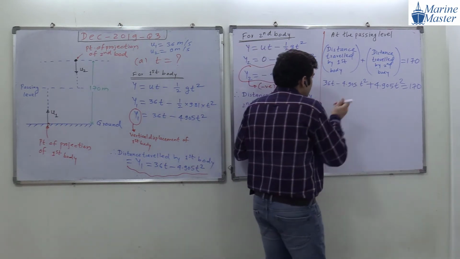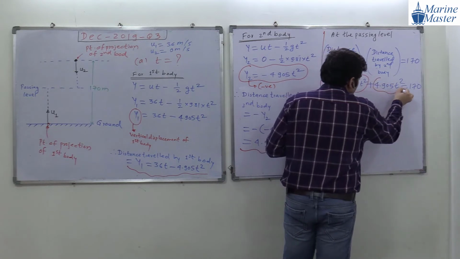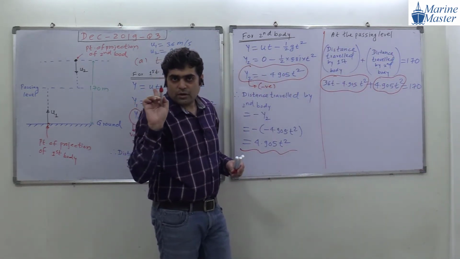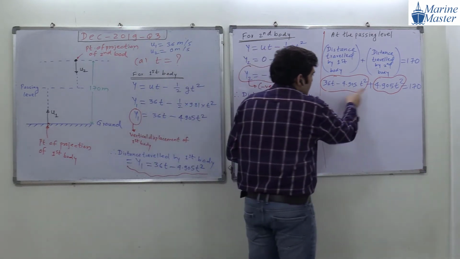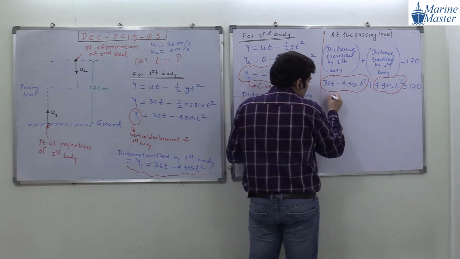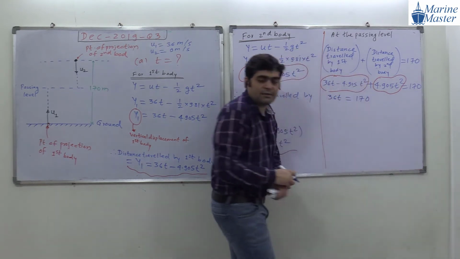This is the first body expression, the distance traveled by the first body, and this is the distance traveled by the second body. Now this term is minus and this is plus, so we can cancel. What will remain? 60t equal to 170.